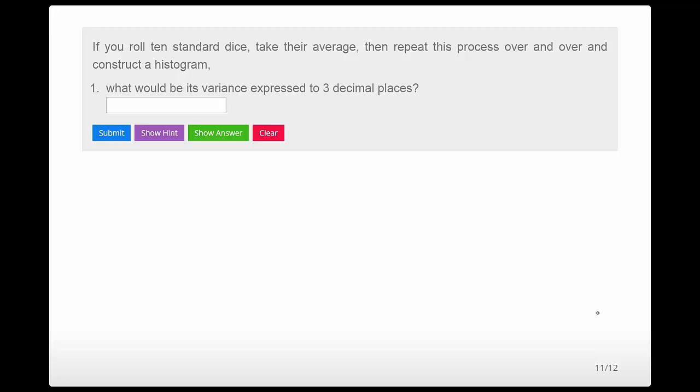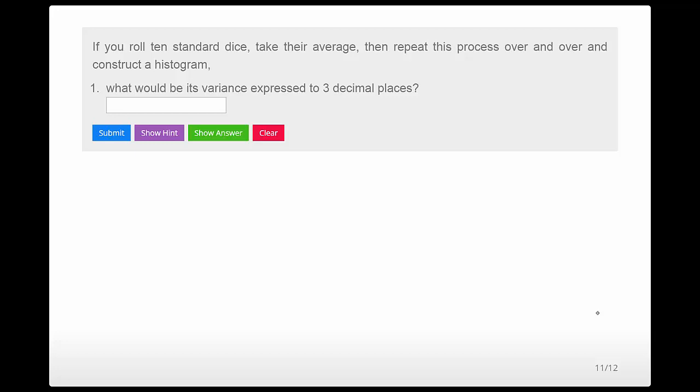Again, here's another similar problem. If I roll 10 standard dice, and I take their average and repeat this over and over again, and construct a histogram, what would the variance of that distribution look like? Well, this is just asking what is the variance of the distribution of averages of 10 die rolls. And we know that it gets divided by 10, right? The variance scales down by n, the standard deviation scales down by square root n.